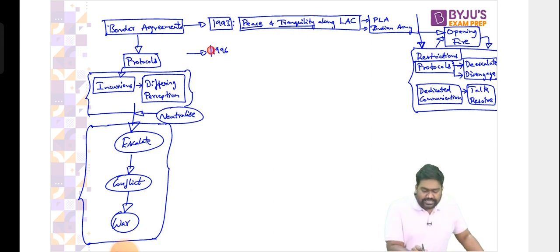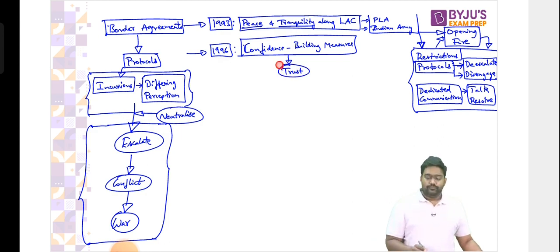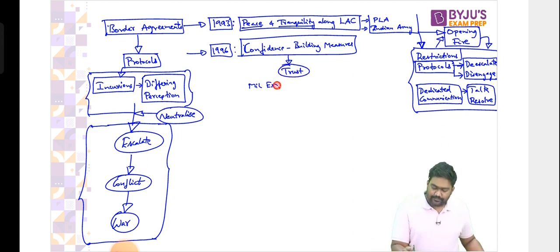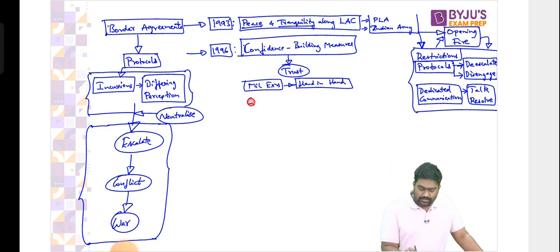We signed a follow-up agreement in 1996. It's an agreement on confidence building measures. It focuses on building confidence in each other, making each other trust the other side. For example, there will be military exercises planned. We actually had a joint military exercise called Hand in Hand. This was a joint exercise between Indian Army and the PLA. It's been suspended now, but a few years back when things were good, we actually had a joint military exercise called Hand in Hand. There's a cultural exchange also, which is enabled between Indian and Chinese troops.